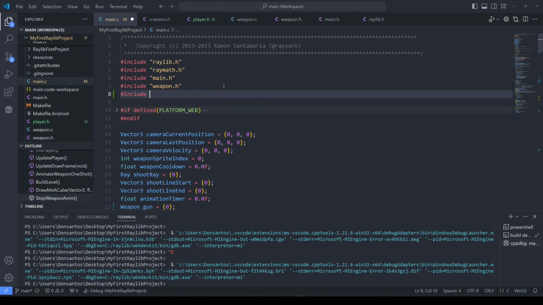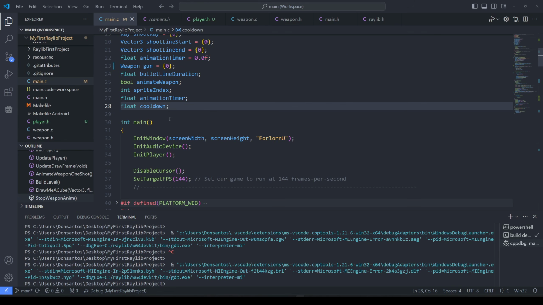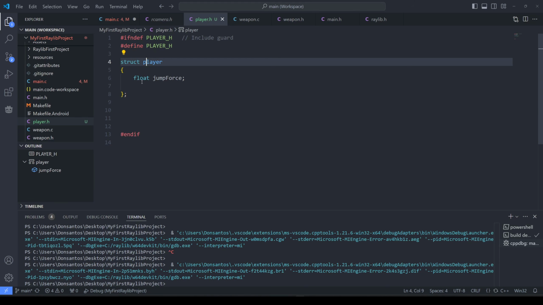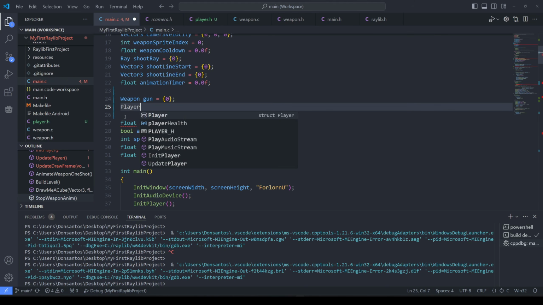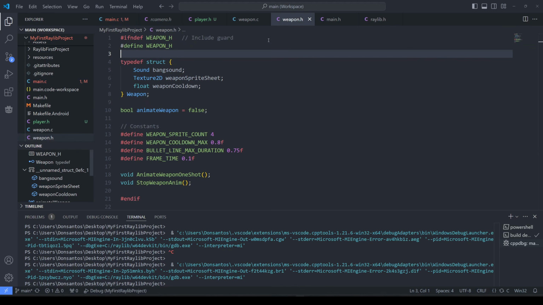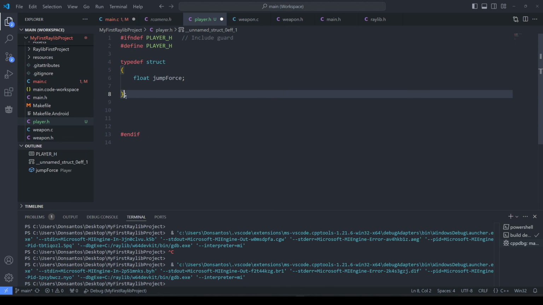So include player.h. The player is now a struct, to have access to ourselves, then we have the gun. No, I want that to have a big P. Player. No, identifier player is undefined. Oh, it needed to be at the bottom. It has to be at the bottom.